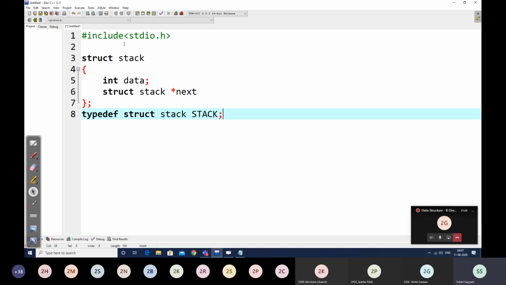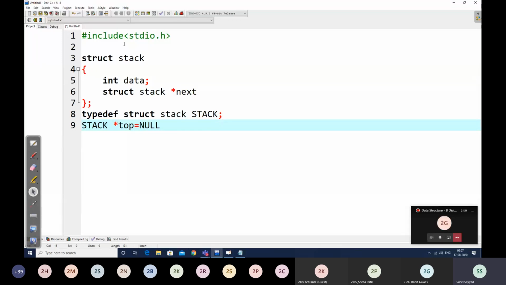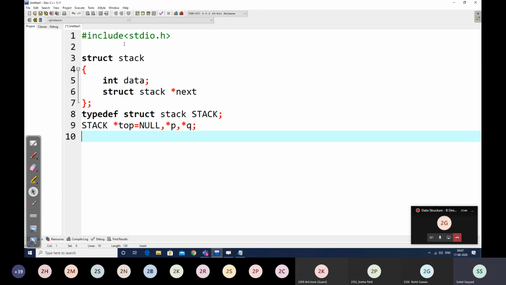Then we create one external reference pointer called top. So start gets replaced by top in this case.